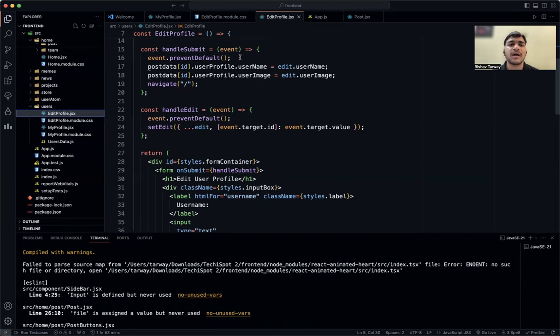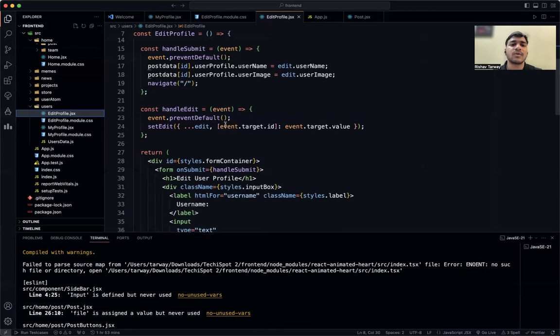map function in the post data, and that user profile dot username ID we have created, and edit dot username. So that particular post section will be edited by the user, and post ID dot user profile dot user image. So the name and the image of that particular user with the ID, we are taking it from the useParams, and that particular post should only be edited, not all the posts of that community. That particular section where the user wants to change his name, they can edit it.